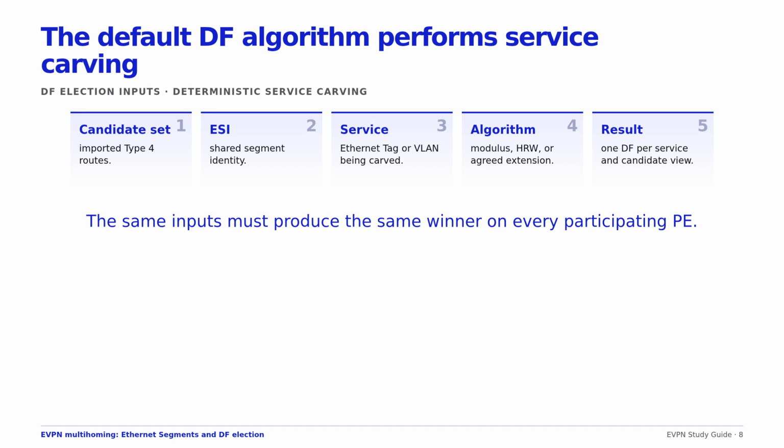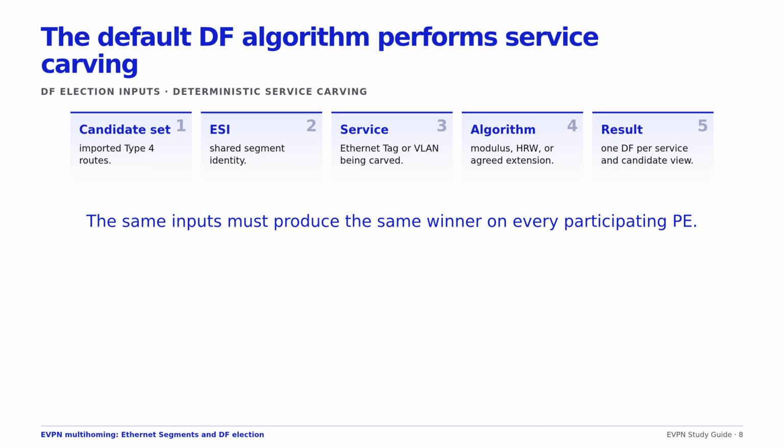The original DF algorithm orders candidate PE router addresses and uses the Ethernet tag modulo the number of candidates to select one. Because the result is per Ethernet tag, different services can be carved across the PEs. The algorithm is deterministic when every participant has the same candidate list and input value.